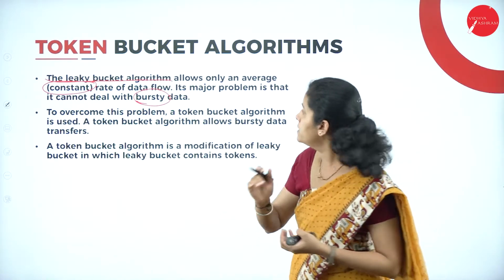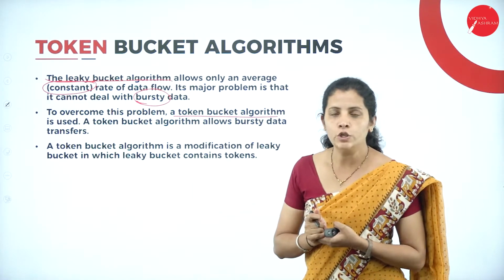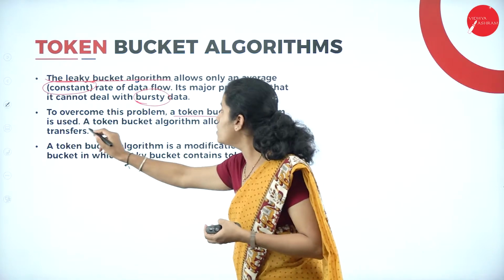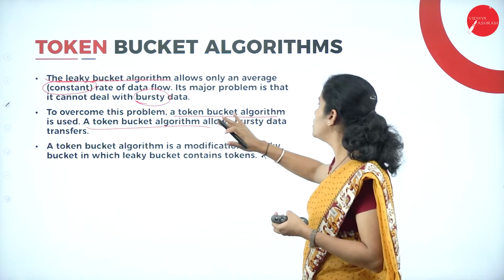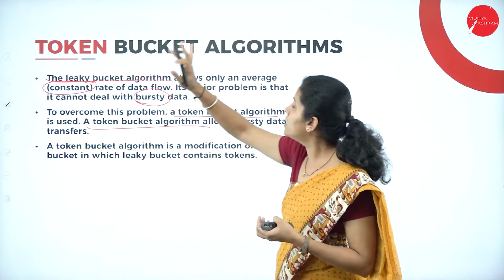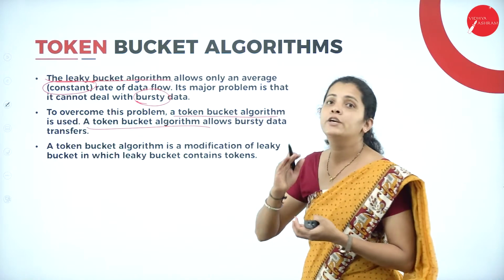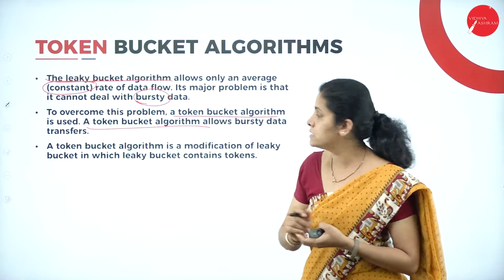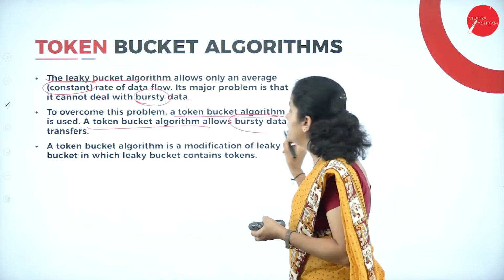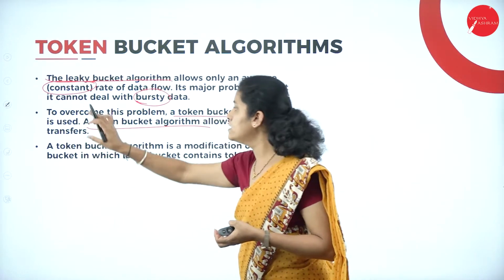To overcome the problem, a token bucket algorithm is used. The token bucket algorithm allows bursty data to transfer. That means the token bucket algorithm is mainly designed to transfer a huge amount of data, that is nothing but bursty data. So here the bucket contains tokens.